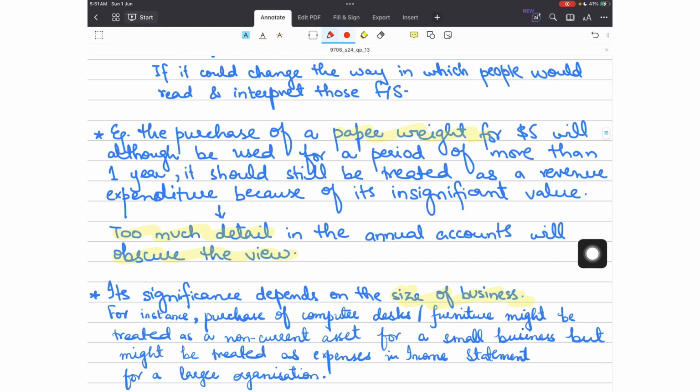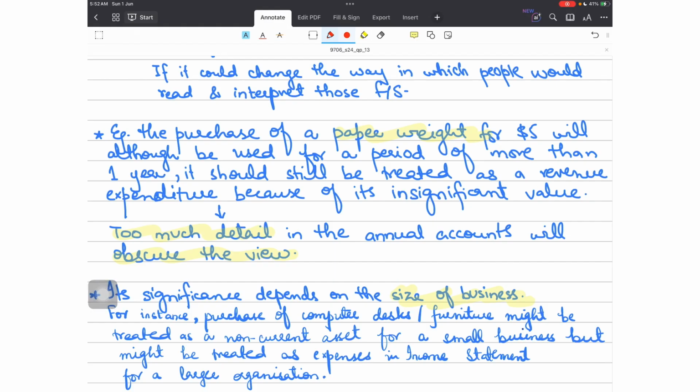For instance, a very famous example is of a paperweight or even a calculator. It is an asset, a non-current asset used in the business, and it usually has a life of more than 1 year. Having a life of more than 1 year makes it a non-current asset, but it isn't included as a non-current asset in the SOFP because too much detail in the accounts would obscure the view. So it is treated as an expense in the income statement, right?